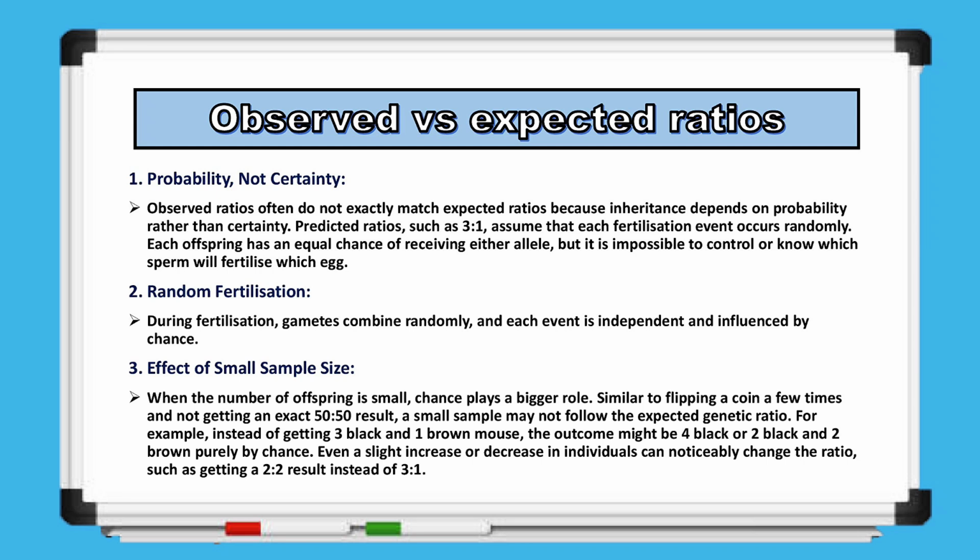The effect of small sample size is very important. When only a few offspring are produced, chance has a greater influence on the results. For example, instead of getting 3 black and 1 brown, you might get 4 black or 2 black and 2 brown. Even small differences in numbers can change the ratio noticeably.